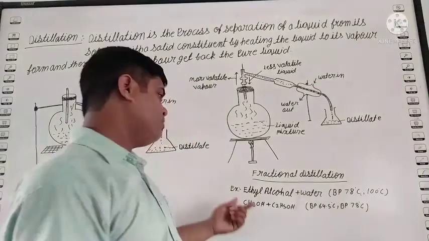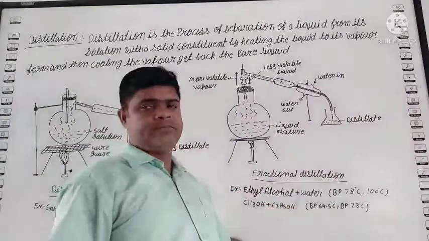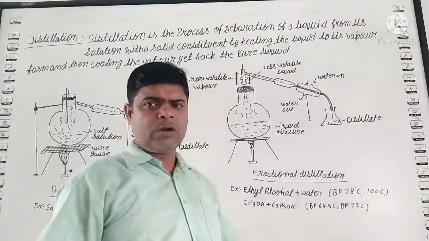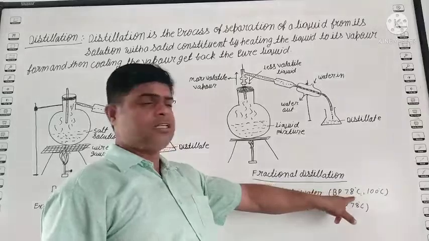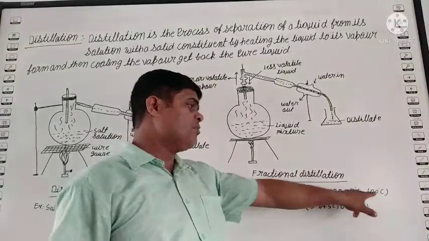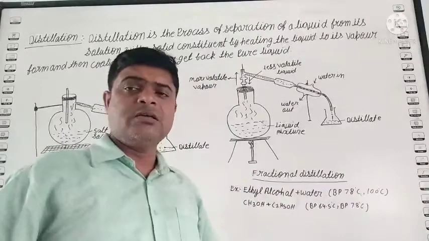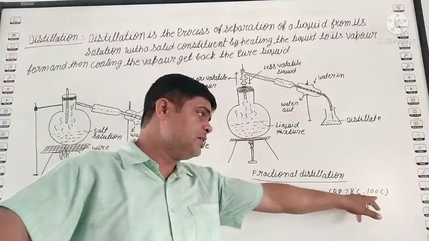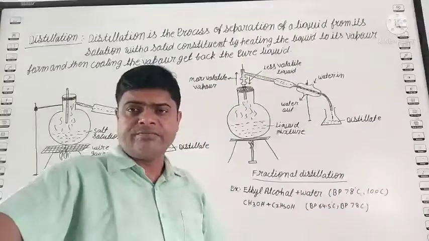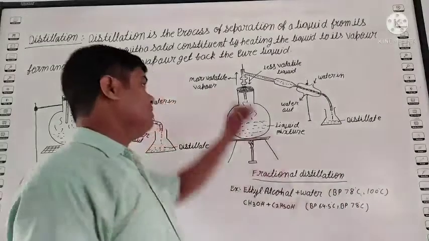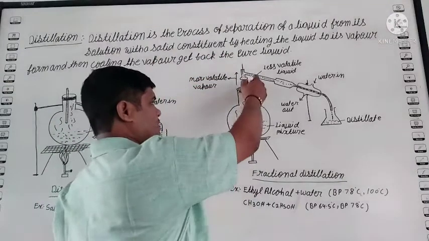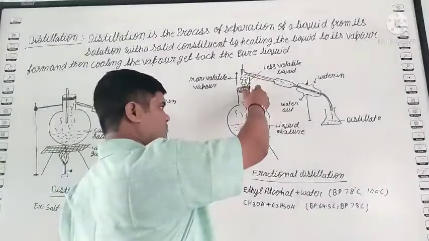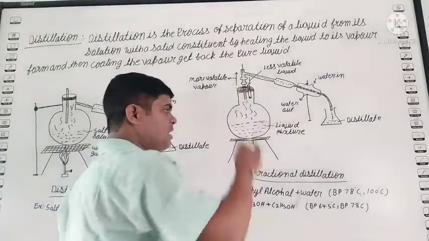Suppose you take a mixture of ethyl alcohol and water. Ethyl alcohol has a boiling point of 78 degrees Celsius and water has a boiling point of 100 degrees Celsius. This means water changes into vapor form only at 100 degrees Celsius. Here is a thermometer. First put the thermometer here and start to heat the solution.